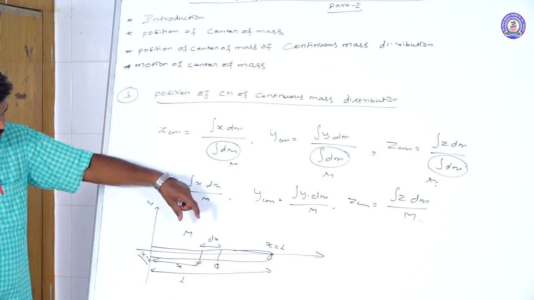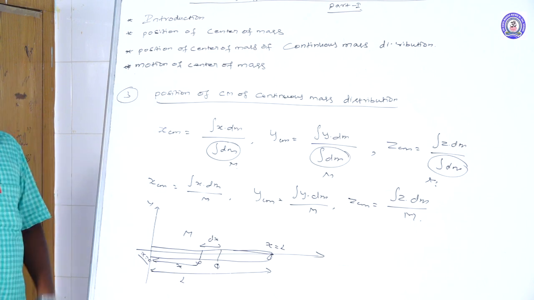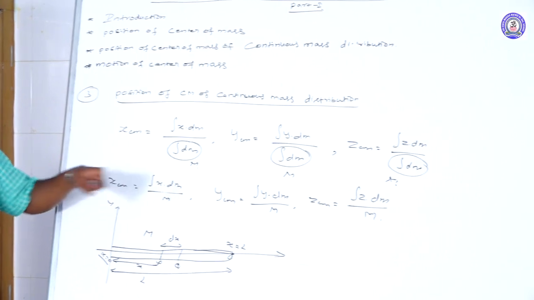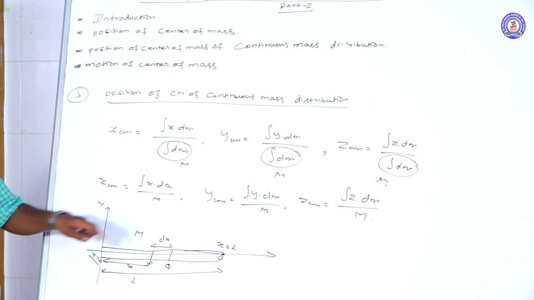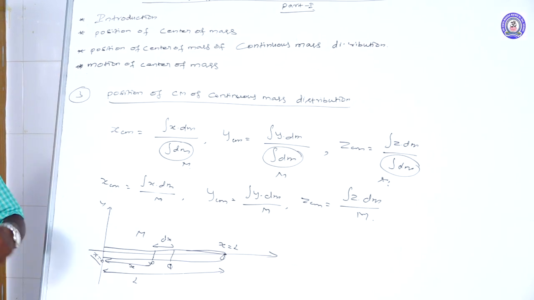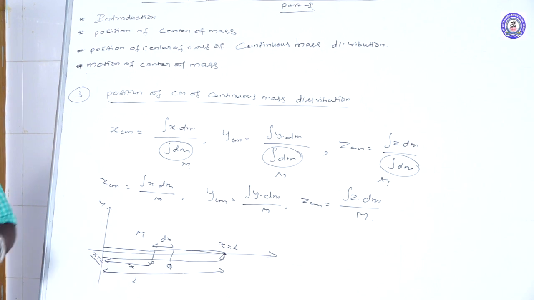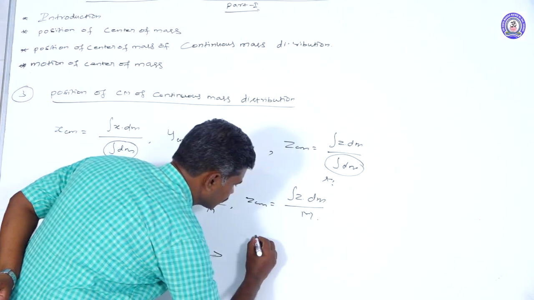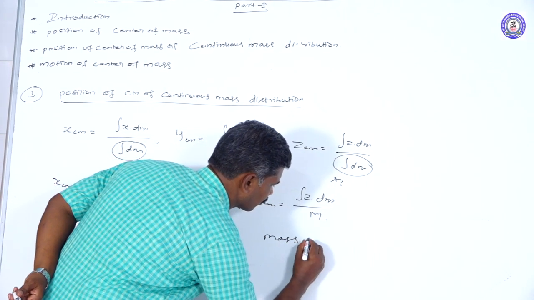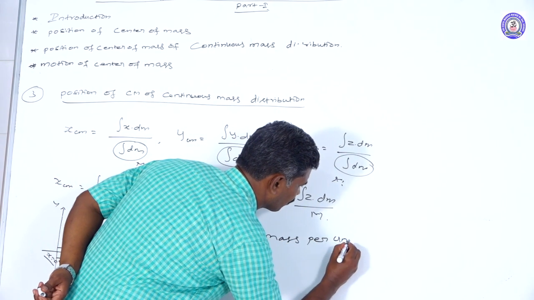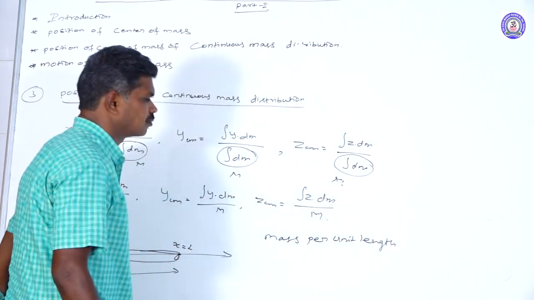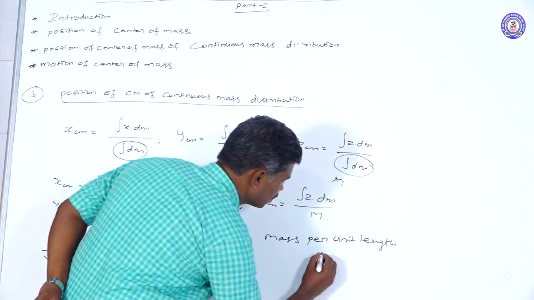First we will find the mass of this particle. How will we find the mass of the dx element? Here this is a linear rod. First of all, we will find the mass per unit length. Mass per unit length is called the linear mass density.